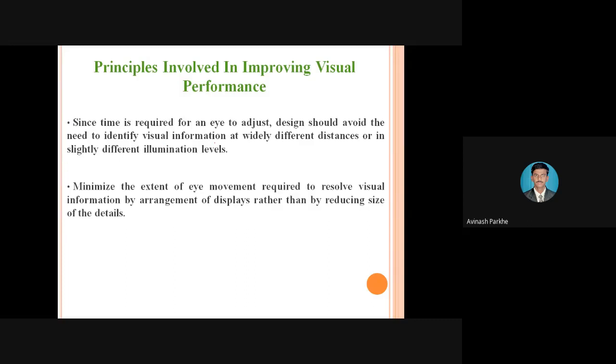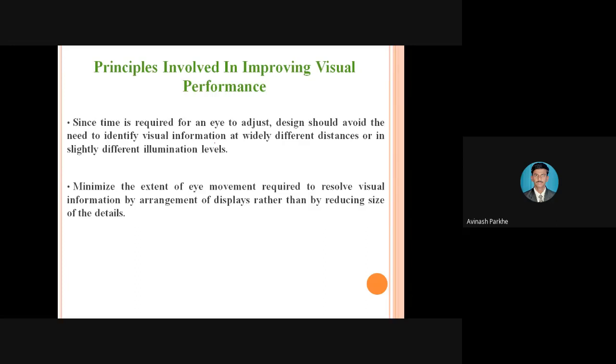If we are looking at any type of display and have to observe that particular display continuously for 10 to 15 minutes, then as per the requirement, whatever lighting is to be provided should be adjustable. Whatever the different levels, qualities, and intensity are, they can be adjustable.